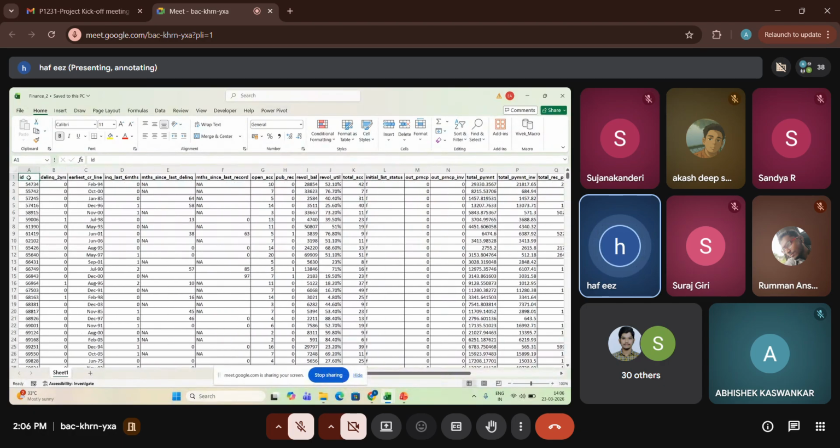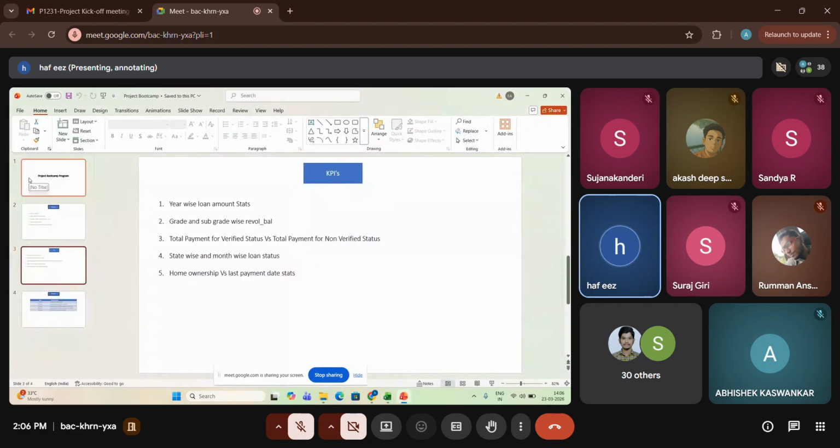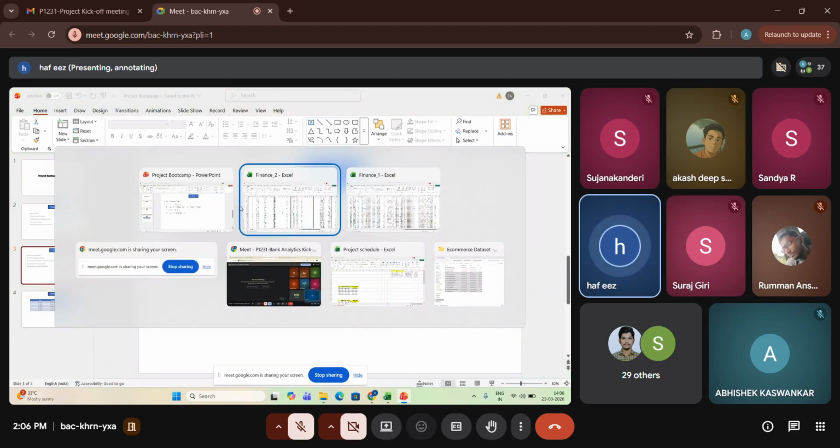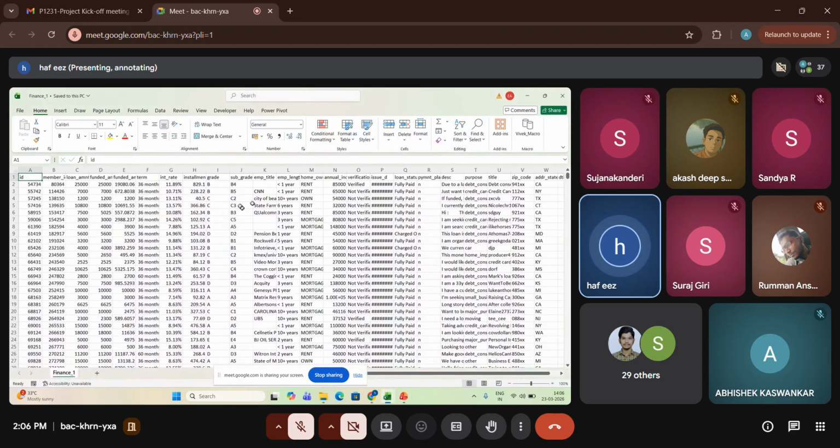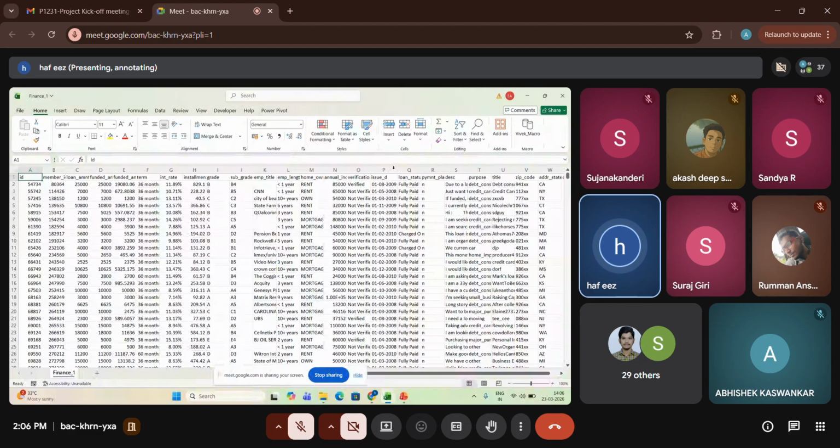Not all the columns are actually required based on the KPIs, but yes, this is the information we have. Now, what are the KPIs? The first KPI is the year-wise loan amount status. To find that out, you need to go to Finance 1. In Finance 1, we have issue dates, and based on the issue date, you have to find out year-wise.